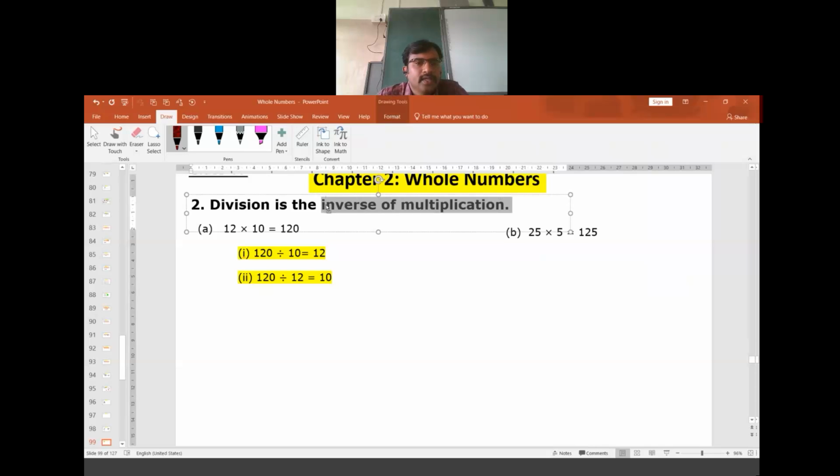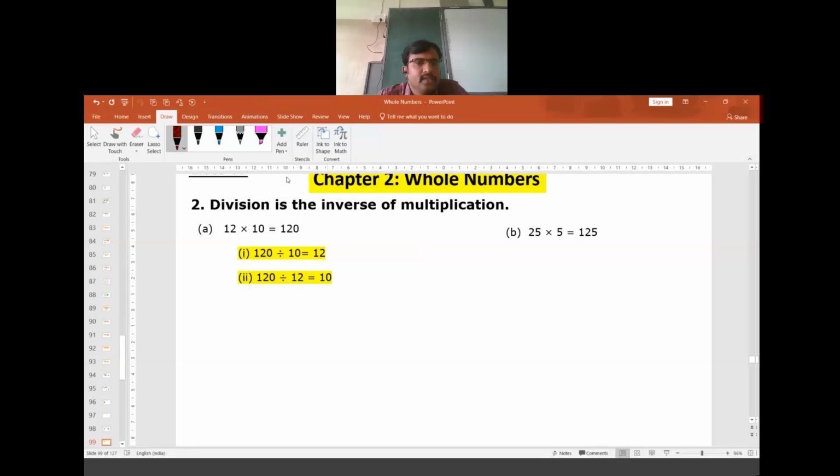Division is an inverse method of multiplication. Here look at 12 times 10. It is 120. What is the meaning of this? The meaning of this is when 120 is divided by 10, we get 12. The same 120 divided by 12 will give 10.